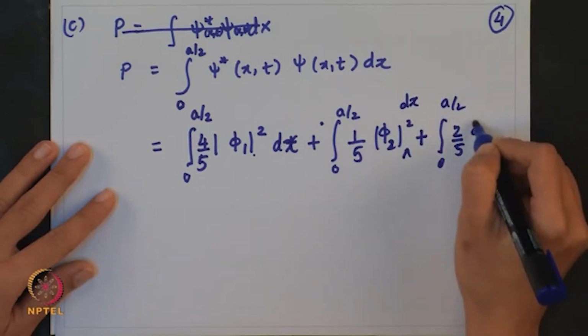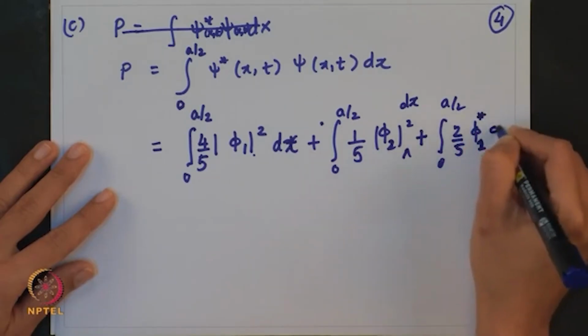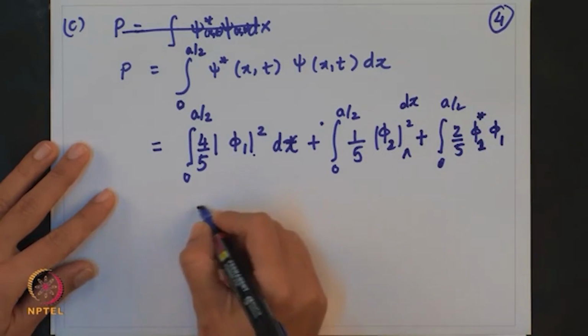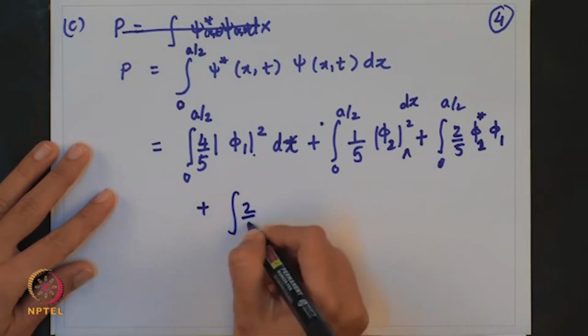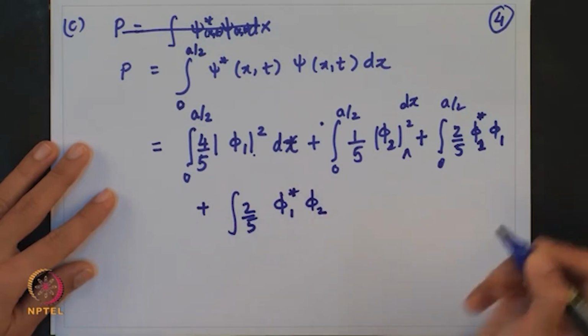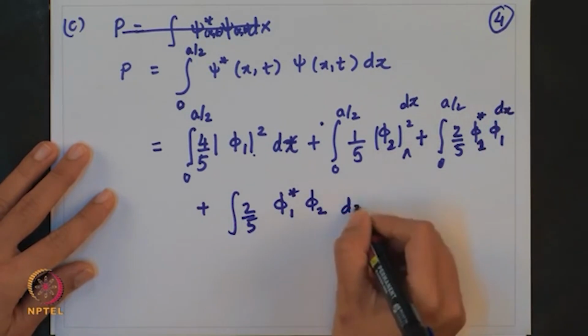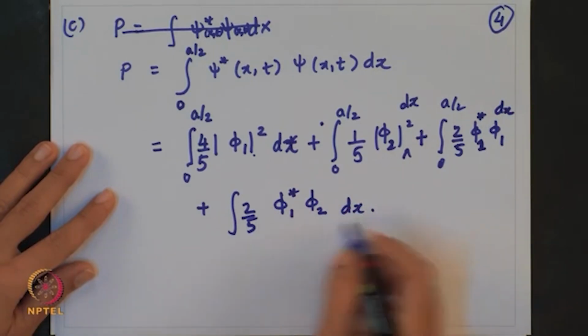I will have a cross term, that is phi 2 star phi 1, and another term where I have phi 1 star phi 2, okay, and these are all real wave functions.